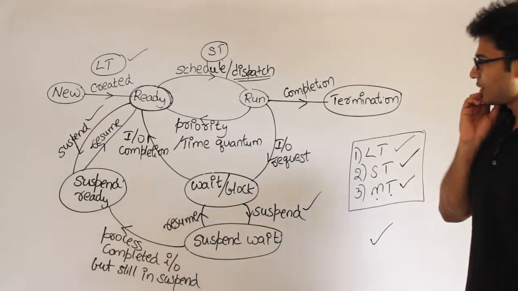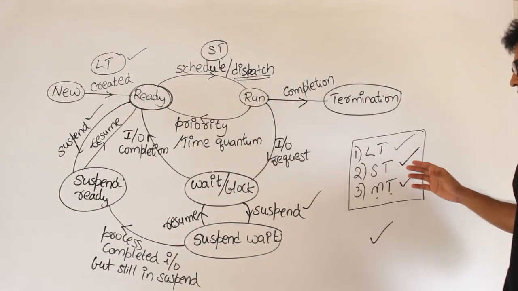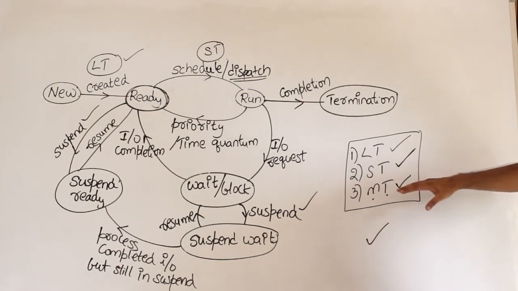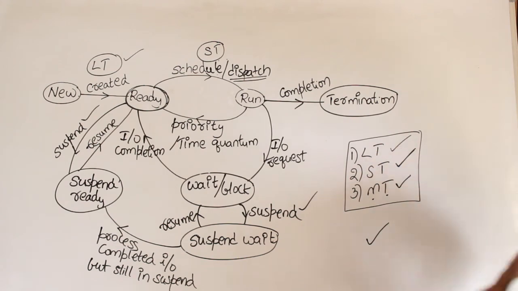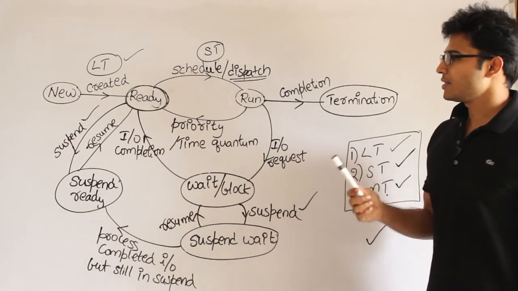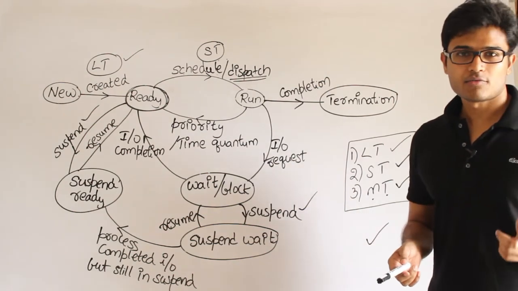Now we are talking about these schedulers. There are three types of schedulers: long term, short term and medium term. So long-term decisions are about when to create a process, as I said. This is also called the degree of multi-programming.